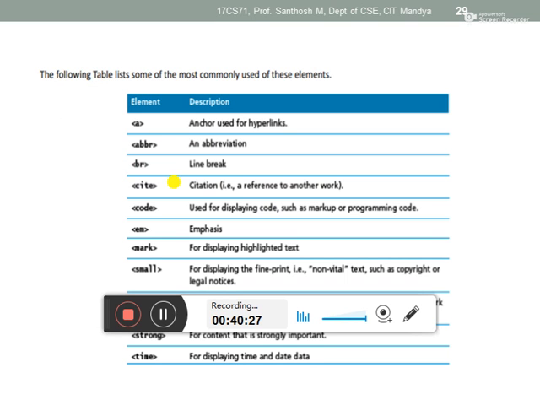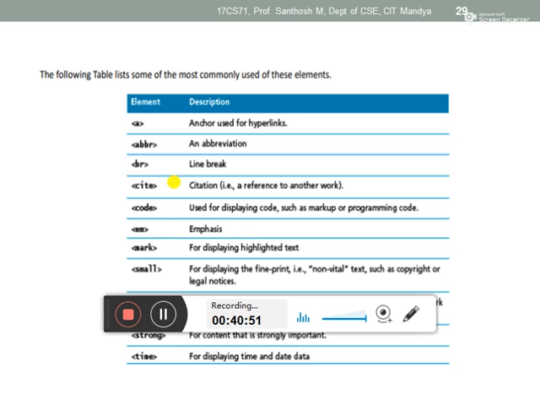So listen here, this is the list of commonly used inline elements. Anchor tag, ABBR, abbreviation. If you want to write any abbreviation for a particular word, you have to mention it using ABBR. And then BR, actually in HTML5 we are using BR, and if you are not mentioning the slash also it will work. BR is for line break.